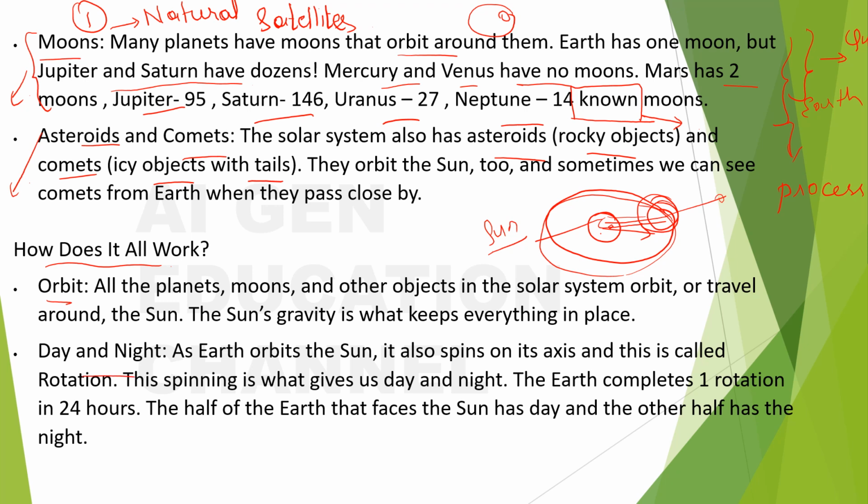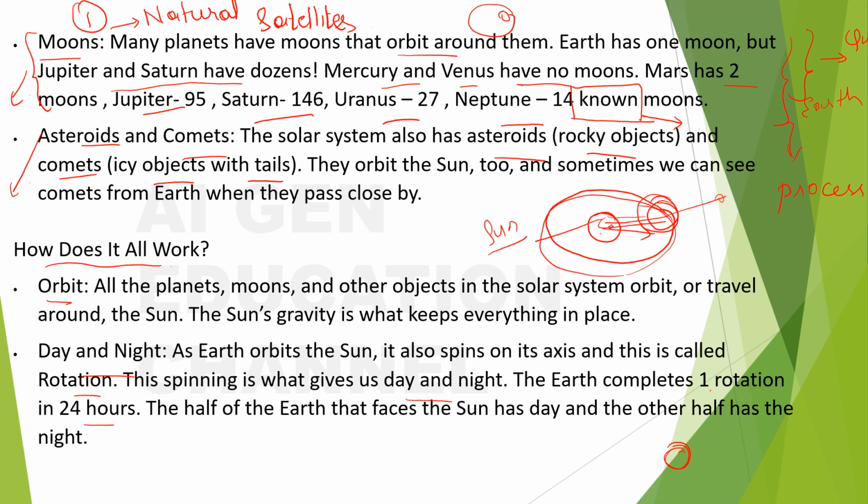Day and night. As Earth orbits the sun, it also spins on its axis. This is called rotation. This spinning is what gives us day and night. The Earth completes one rotation in 24 hours. The half of the Earth that faces the sun has day and the other half has night. So, what happens when the Earth is orbiting around the sun?